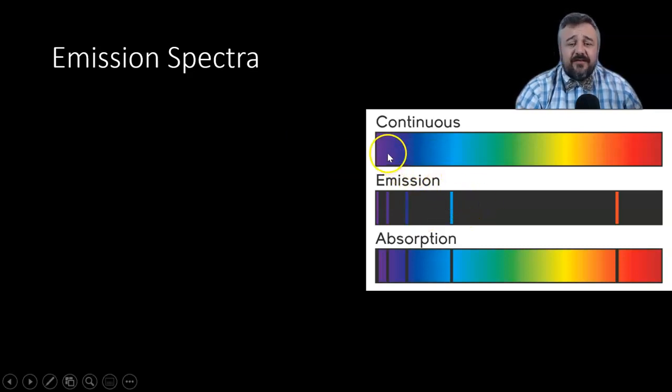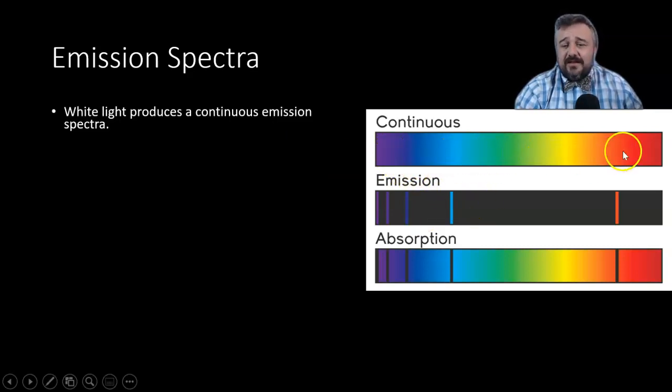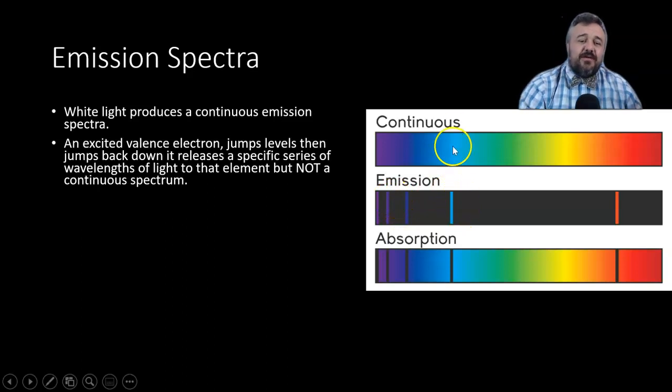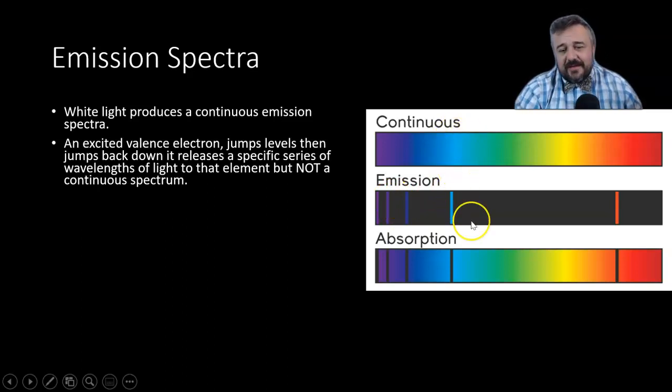So here, if we have continuous light, right? This continuous white light gives us a continuous spectrum, not an emission spectrum. But when we have a specific electron, like it jumps up, and then it jumps back down and releases very specific photons, not a continuous one, that's when we get these lines. And those are the only ones that it released. And that's interesting in itself.